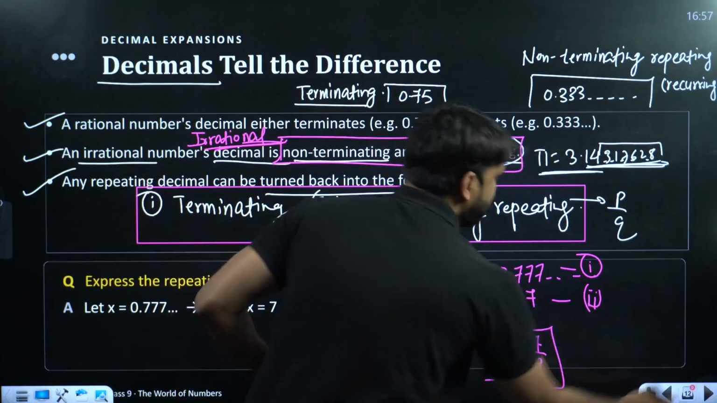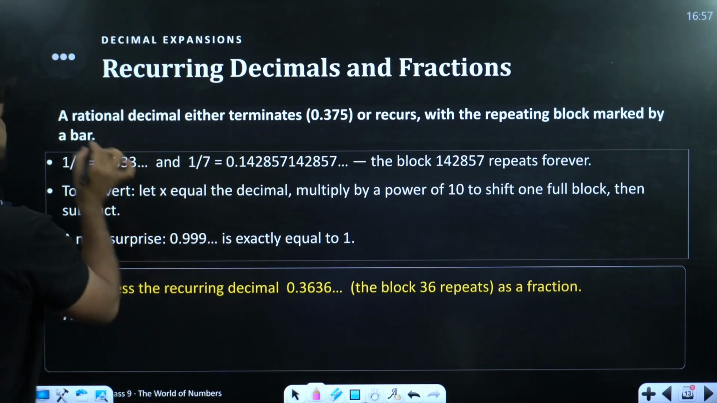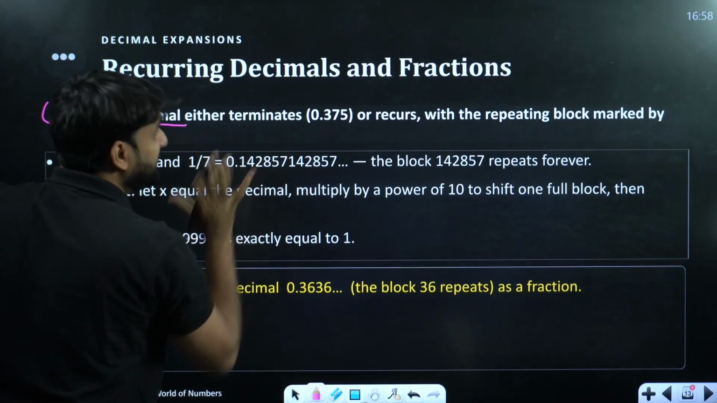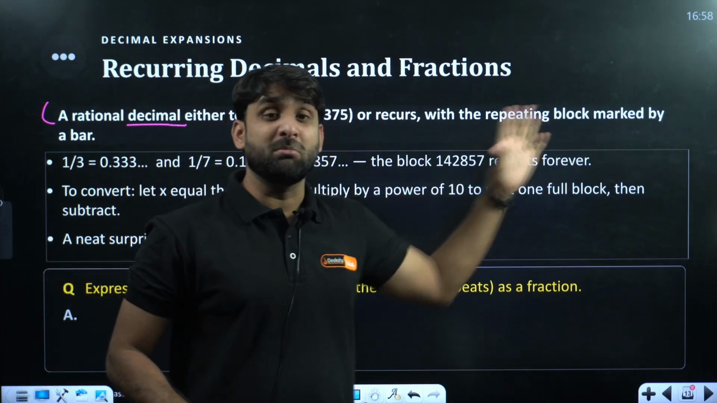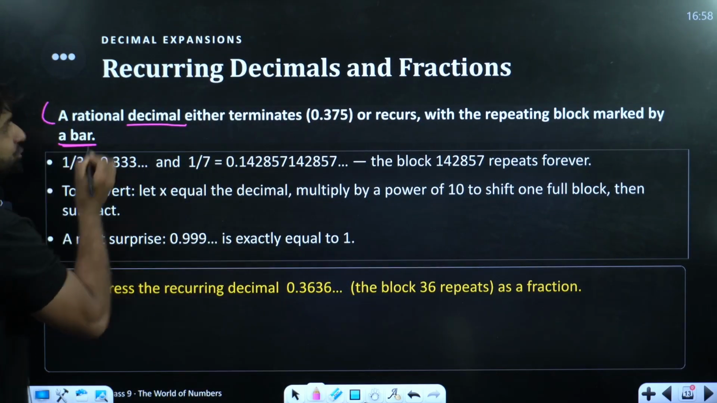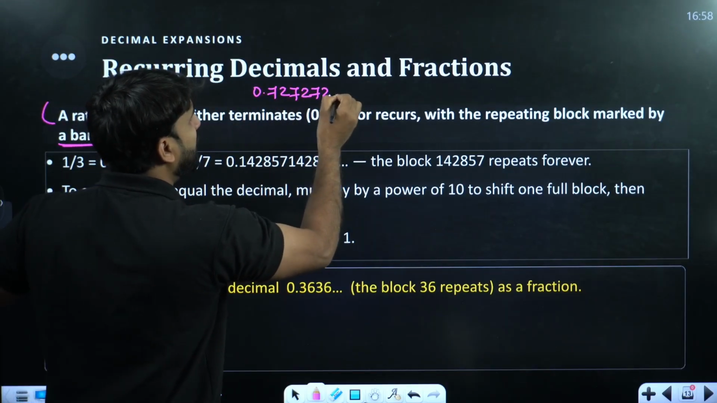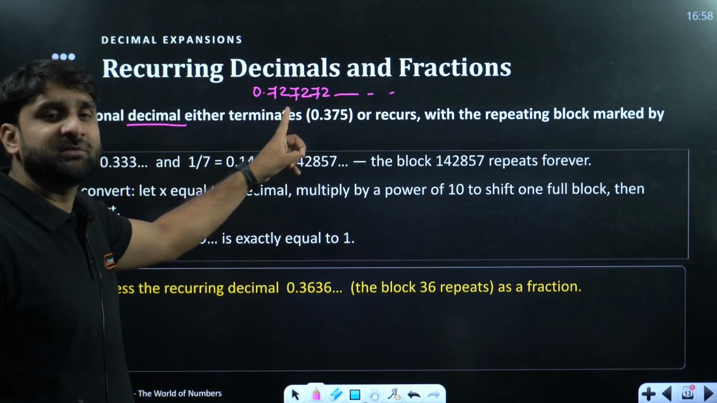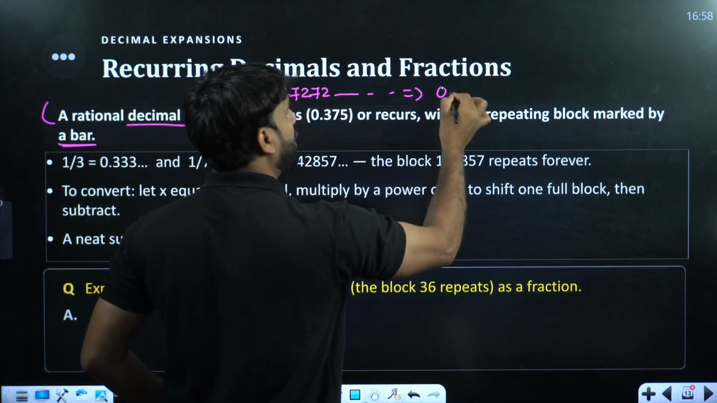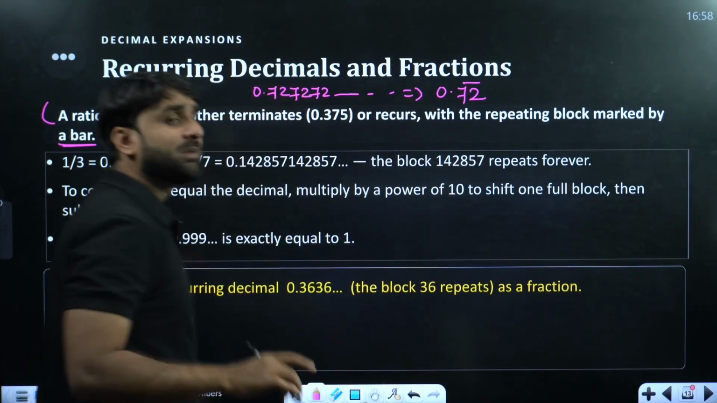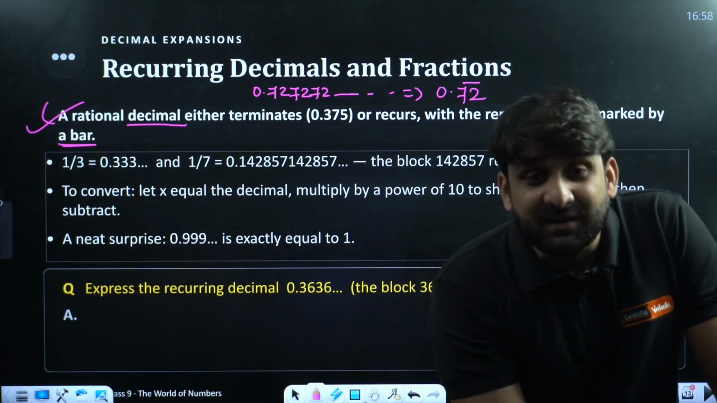Okay, moving ahead. Recurring decimals and fractions. My dear champion, a rational decimal either terminates or recurs with the repeating block marked by a bar. So if we have 0.72, 72, 72 and so on, it indicates that after the decimal, 72 is continuously repeating. We can write this whole format in short as 0.72 bar. If a bar is there, it indicates that it is a rational number.